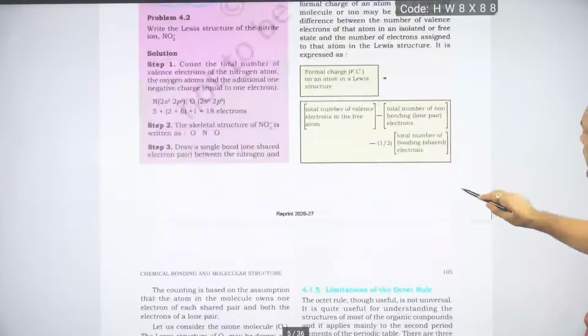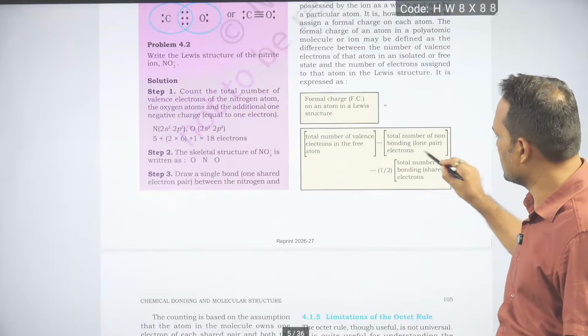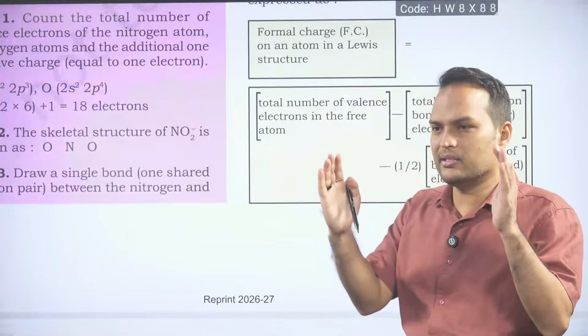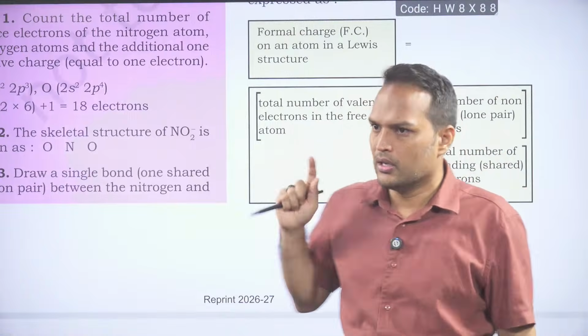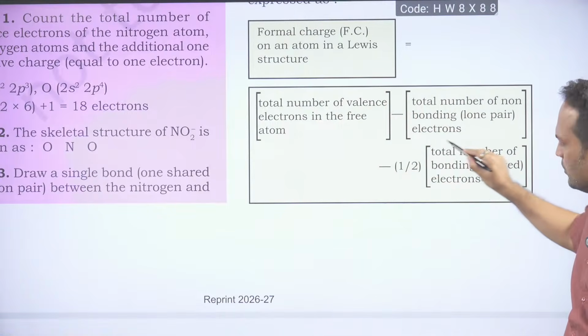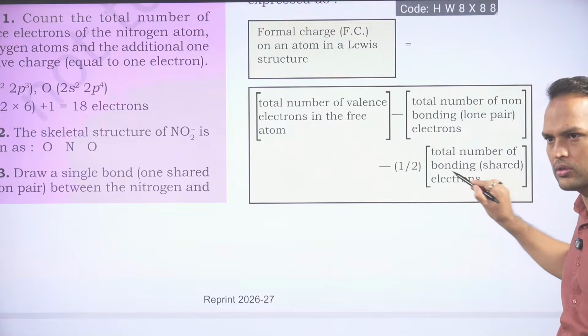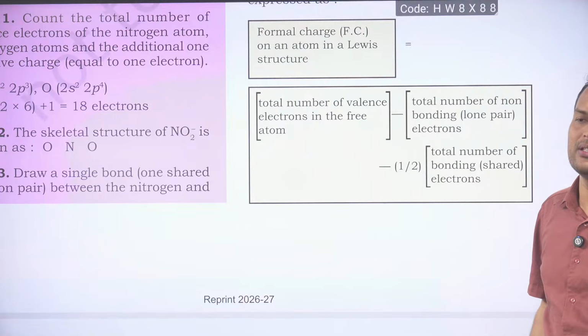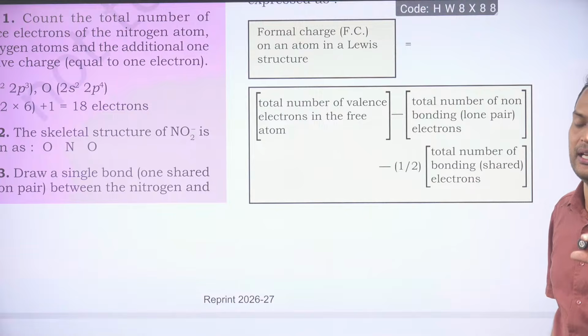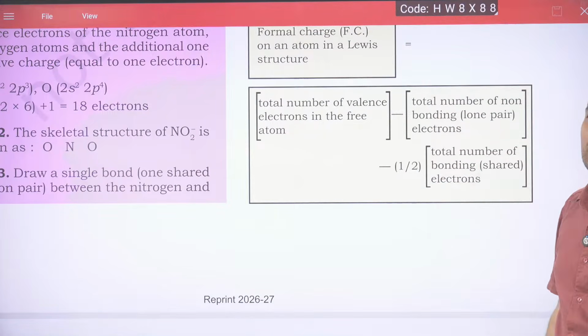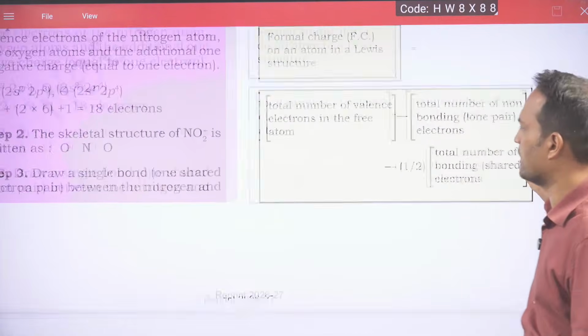You know one thing, this I am telling you as one point. This formal charge thing is written wrong in the AP board NCERT, the combined NCERT we are having, the AP board one. So there this point is written wrong, wrongly printed. Here it is half of bonded electrons. In that AP state book NCERT, they have written half the number of bonds, not electrons. So be careful about that.